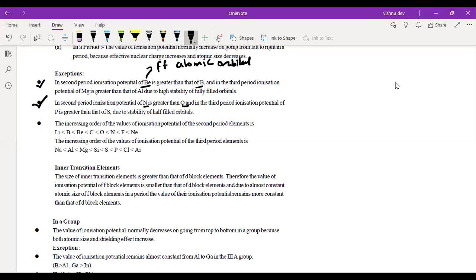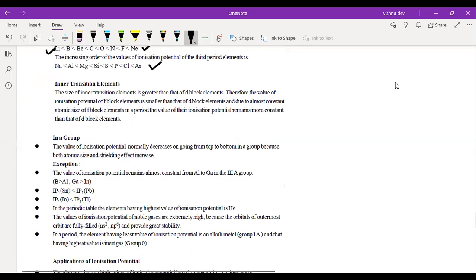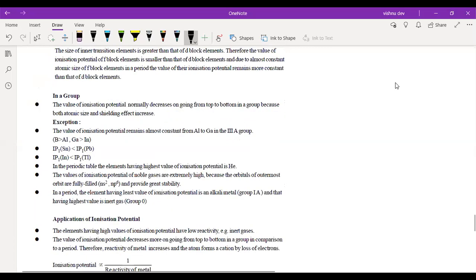For second period and third period, it's same na. Neon के नीचे argon, fluorine के नीचे chlorine, nitrogen के नीचे phosphorus, oxygen के नीचे sulfur, carbon के नीचे silicon, beryllium के नीचे magnesium, boron के नीचे aluminium, lithium के नीचे sodium. So you just have to remember the order of second period. ठीक है? Now for inner transition element, that is exception. ठीक है, तुमको एक एक करके याद करना पड़ेगा. ठीक है, inner transition elements means d block elements. ठीक है, now there are some exceptions in p block elements, right? So तुमको generally याद करना पड़ जाएगा.